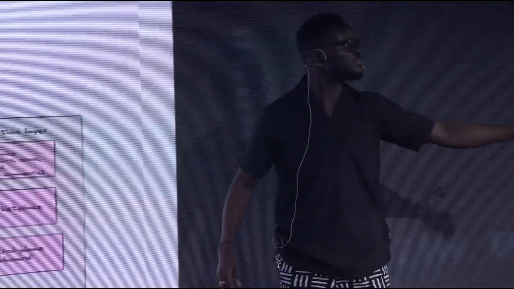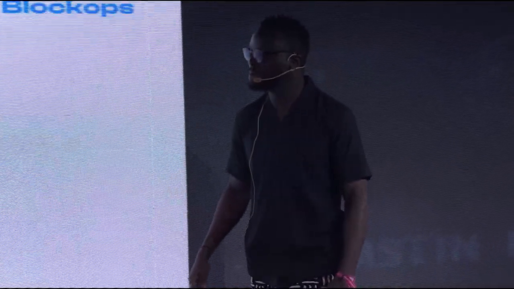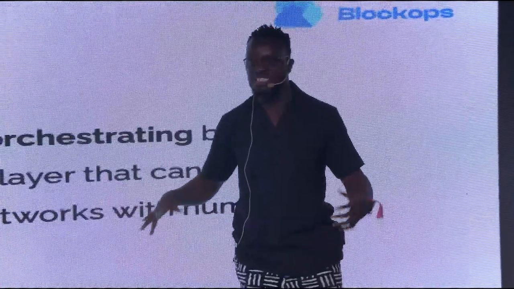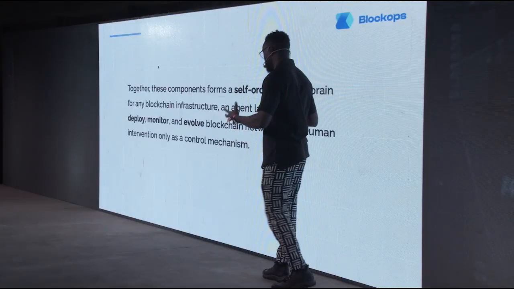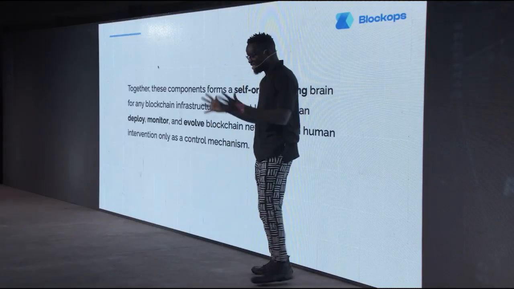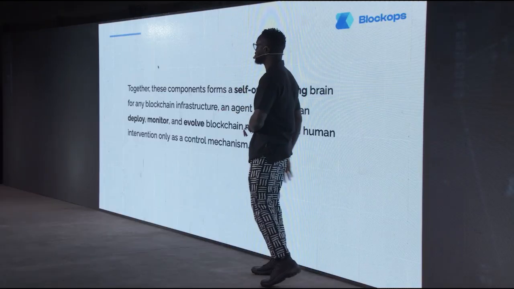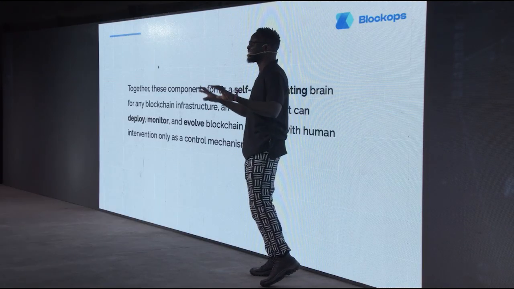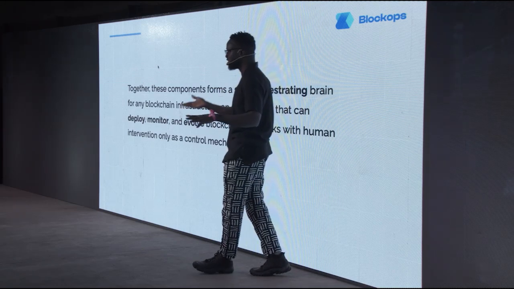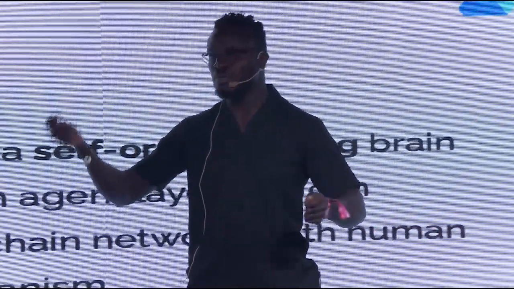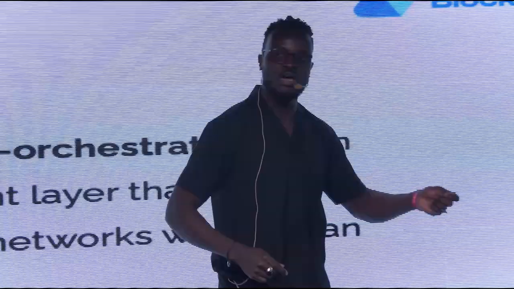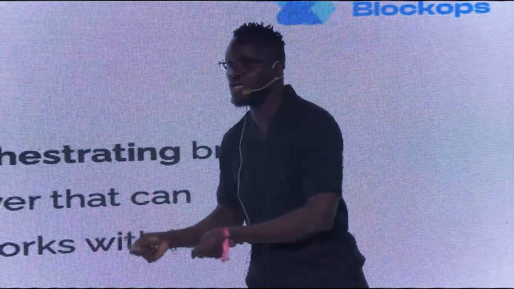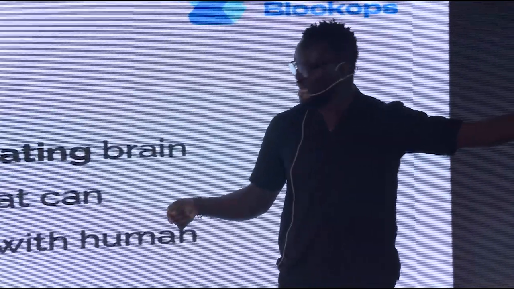Next slide, please. So yeah, together, all of this I talked about makes up the self-orchestrating brain of the agent core. And this is how our agent becomes autonomous. As of today, it's not autonomous. It's basically an agent. So you have to prompt it to do stuff for you: deploy nodes for me, fix these issues for me. But the future we are looking at is one where we don't have to prompt it at all, and it just does this by itself.